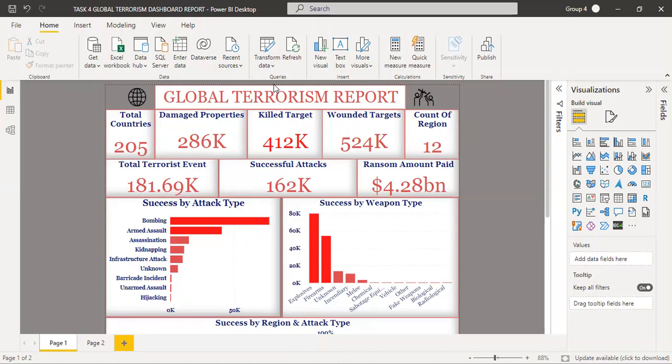I removed columns with no data. I replaced values. I merged columns. We had the day, month, and year in separate columns, so I merged those columns to form just one single date column. I also renamed columns and I also split columns. So let's go back to my dashboard.